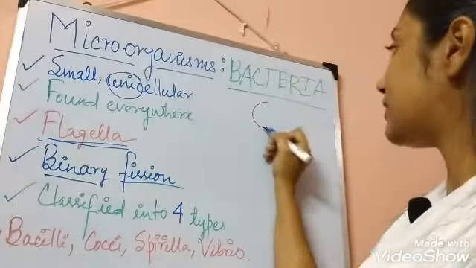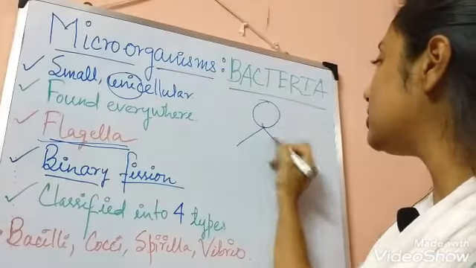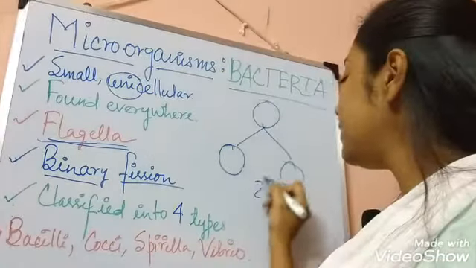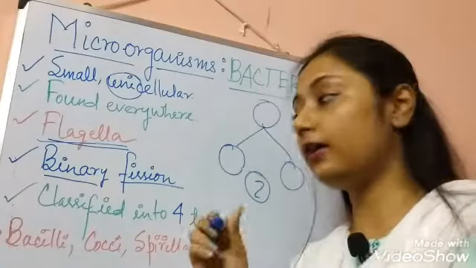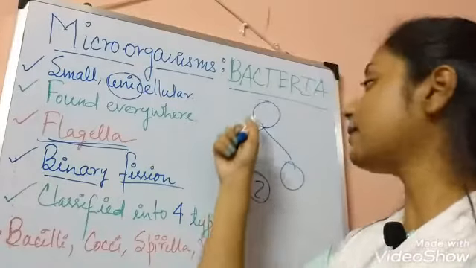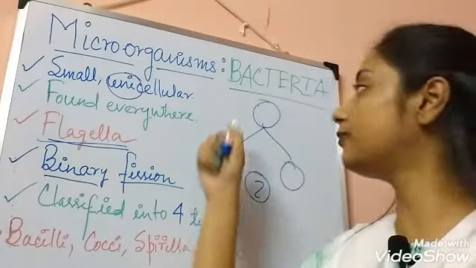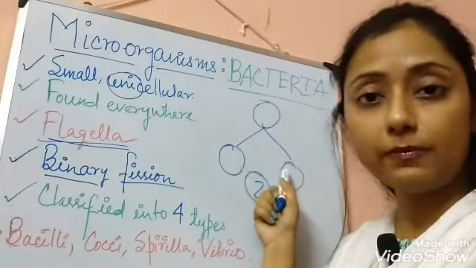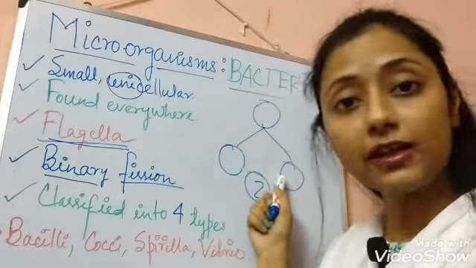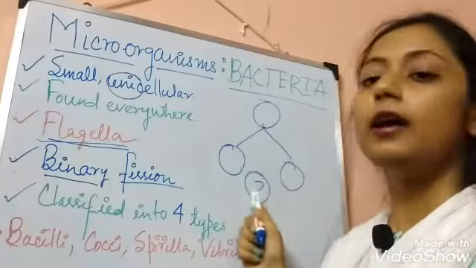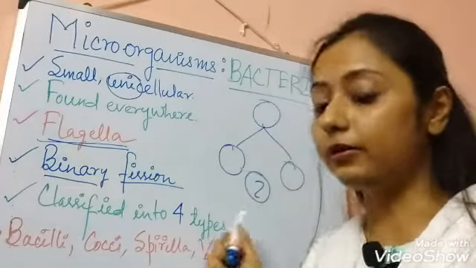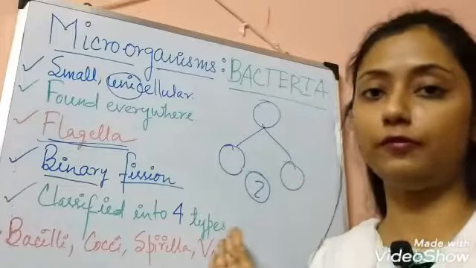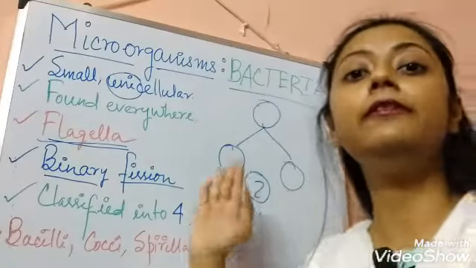So if a bacteria cell is divided into 2 new bacteria, just 2 in number, now we can say it is a binary fission. That means one bacteria is divided into two different daughter bacteria or children bacteria, and this is strictly 2 in number. So this type of fission is termed as binary fission, of course, and fission means division.